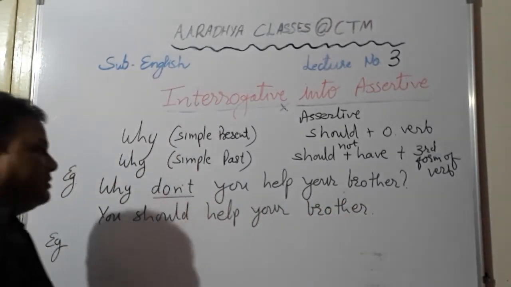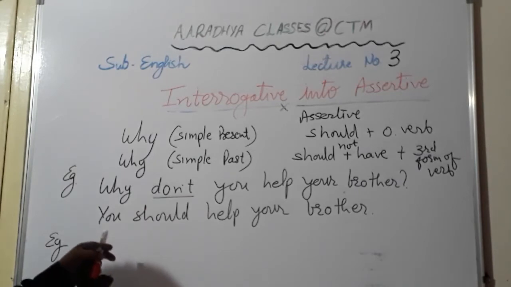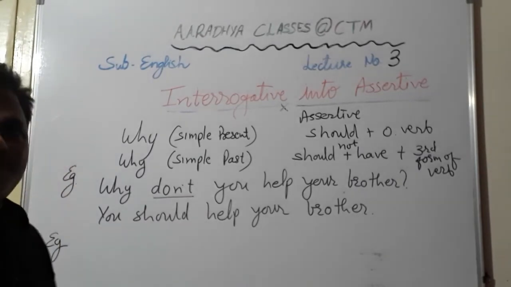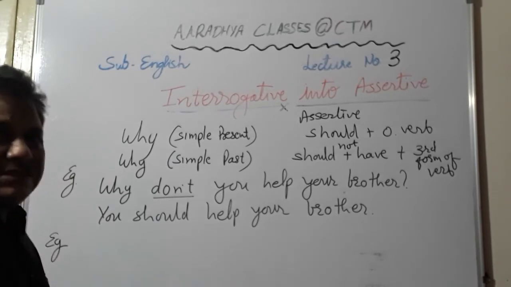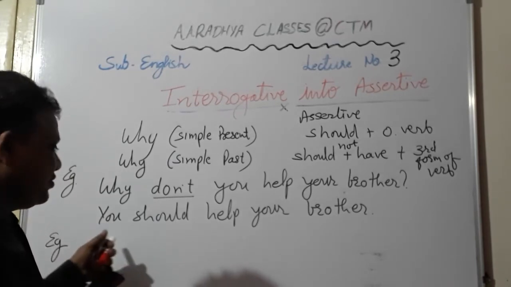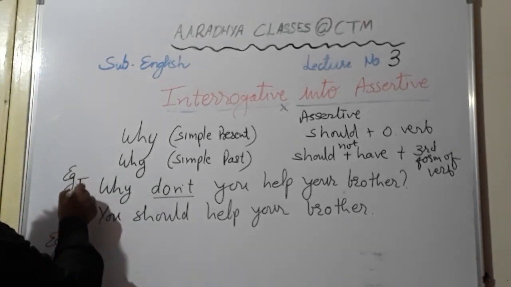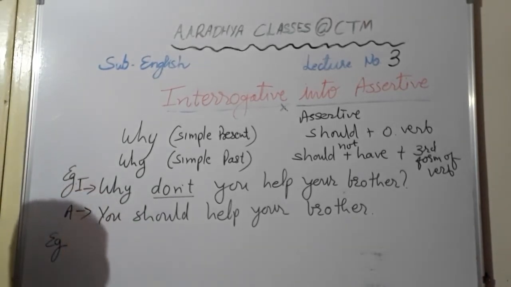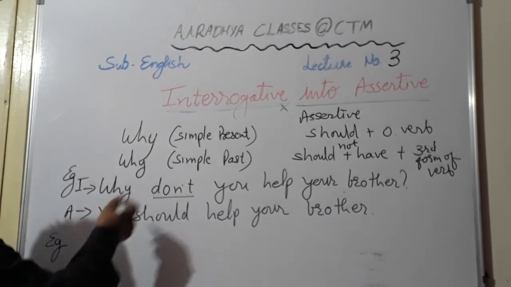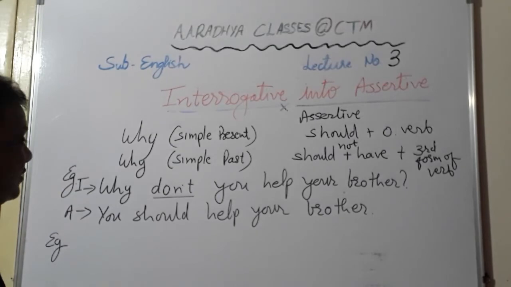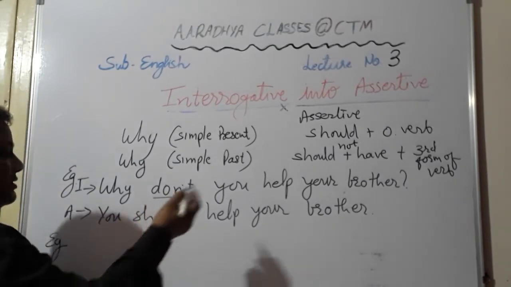Okay, students, normally if you see the same sentence in Hindi, it is like this: तुम अपने भाई को हेल्प क्यों नहीं करते? यानी कि करना चाहिए, तुम्हें हेल्प करना चाहिए. So same thing I have written in assertive. This is your assertive, this is your interrogative. Okay, students. Similarly, if we take a positive sentence, why question, positive question, then you see we will use what?